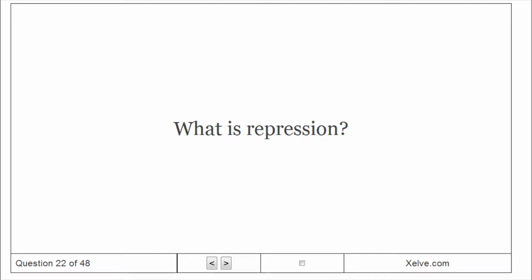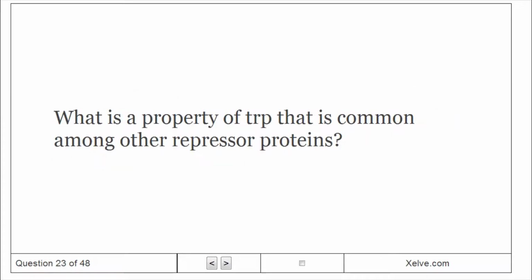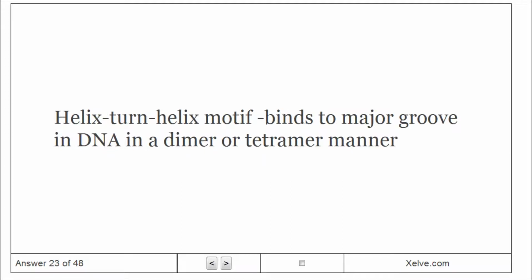What is repression? The repressor is inactive and the operon is on, until a co-repressor binds the repressor and activates it. It then binds to DNA, and RNA polymerase can't bind. Example: Trp repressor. What is a property of Trp that is common among other repressor proteins? Helix-turn-helix motif, binds to the major groove in DNA in a dimer or tetramer manner.